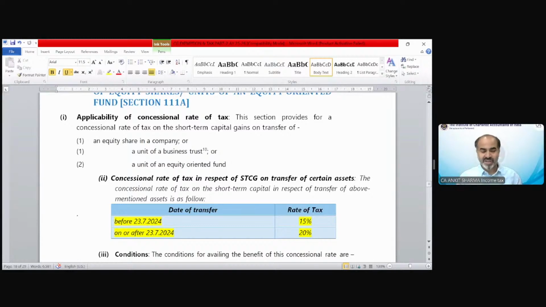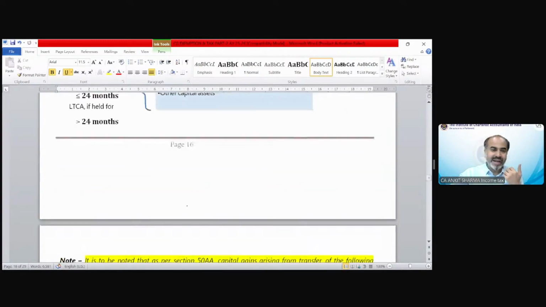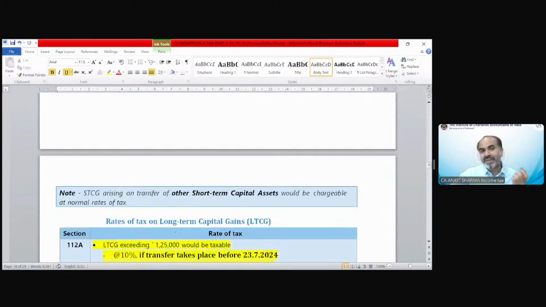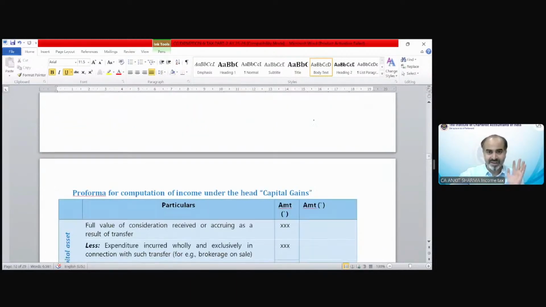So I will share it in the last class. But this chart is really going to help you to apply the correct tax rate or even to understand the capital gain structure and rate of taxes. If you go through these provisions, I can understand that it would be really difficult to know what rate, what provision we need to apply in which situation. This is really very complicated. But the diagram will help you a lot in this situation.